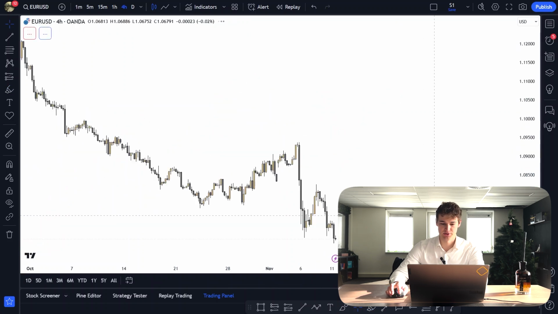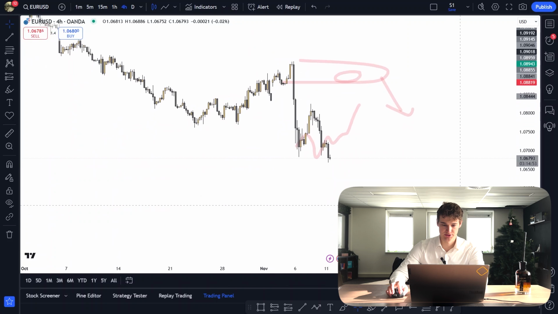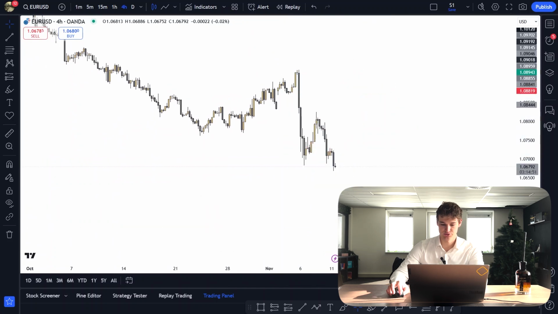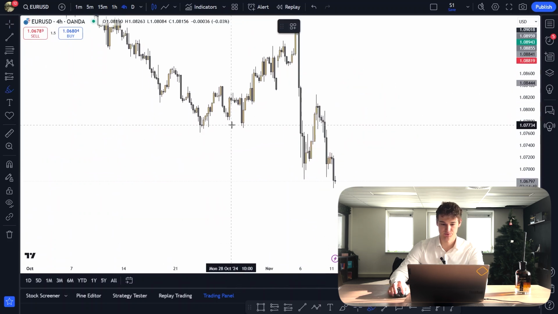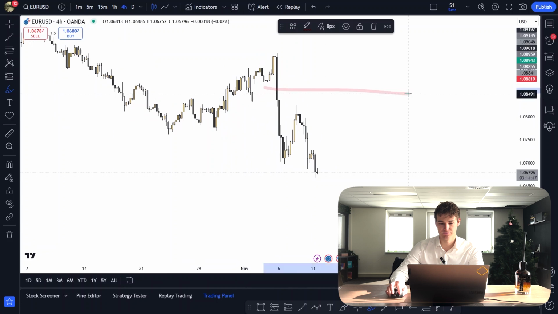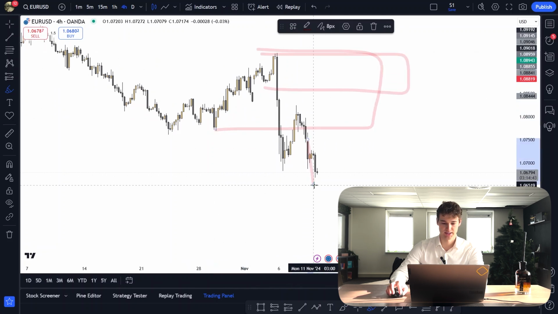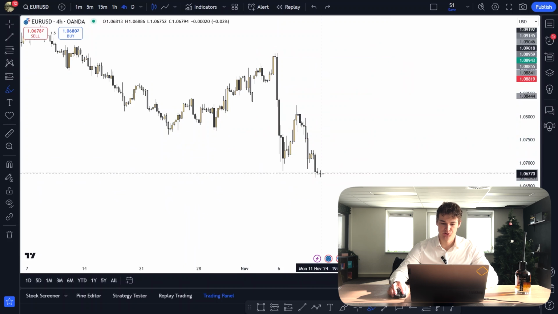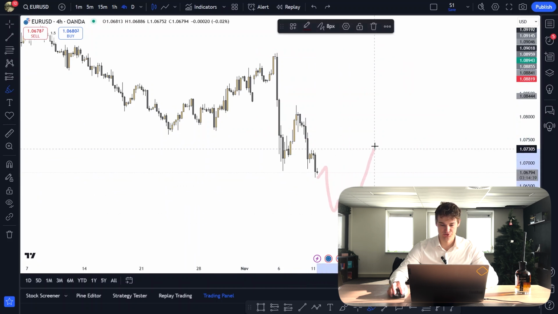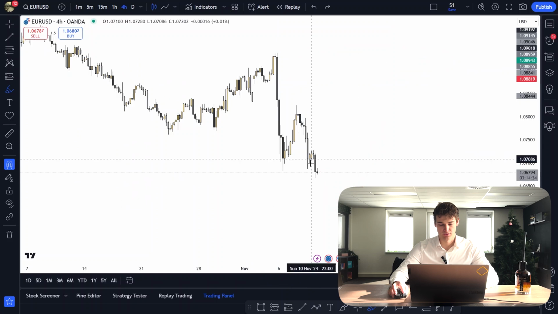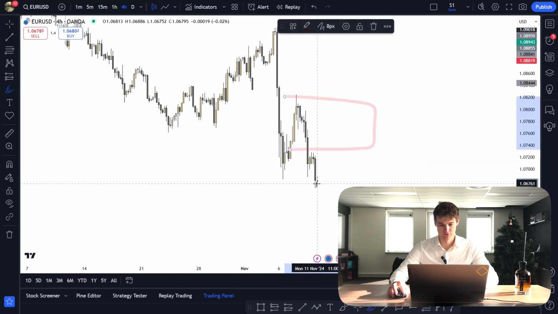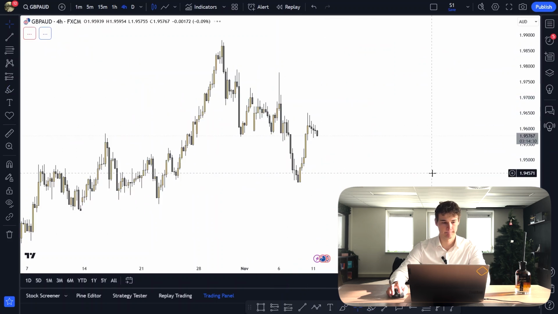Euro NZD, same thing. Euro USD, we were expecting price to basically trade short, and it's exactly what we're doing, but we did not come all the way back to this refined supply zone. We basically tapped the open of that supply zone, and then we went down. So for right now, you could still look for longs once you get a really strong change of character into supply, or you could continue to follow bearish order flow and look for shorts.